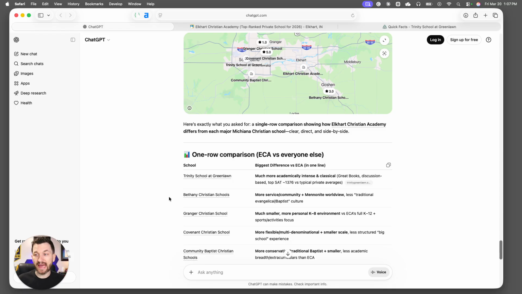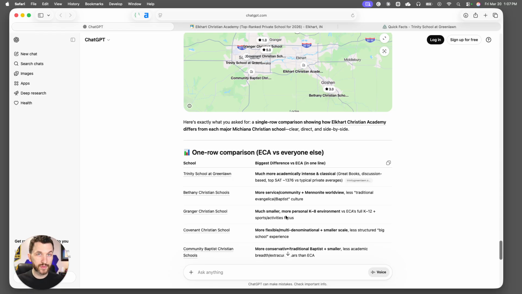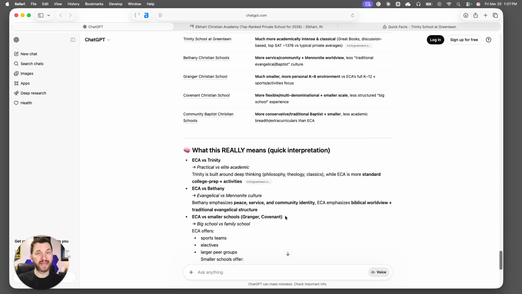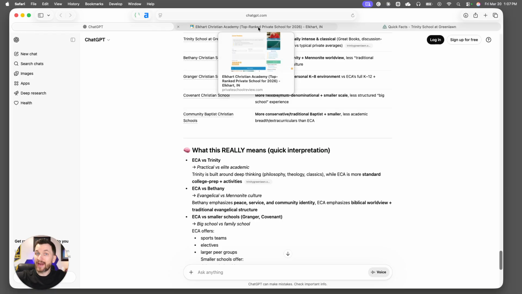And if you're still seeing gaps, where you want to speak into some of these things, like Trinity School is much more academically intense and classical, what does that mean? We'll talk about how we have a traditional education model and why we believe in that. Or, this school is saying more service-based community plus Mennonite worldview. You can say, what's the difference between ECA and a lot of the other schools in our area, and actually call out what it is. This is what our school is all about. Because the more information you have on your website, and the more information you have in outside places, the better for ChatGPT.